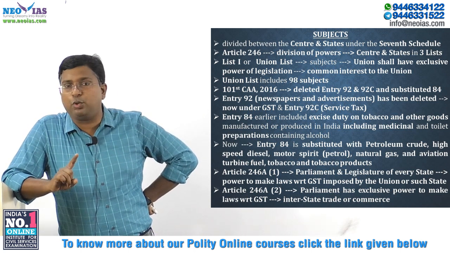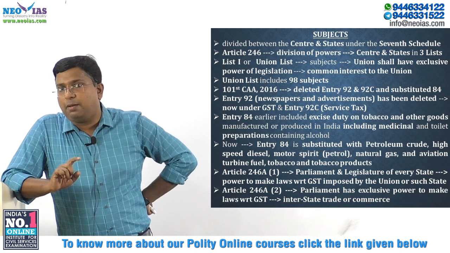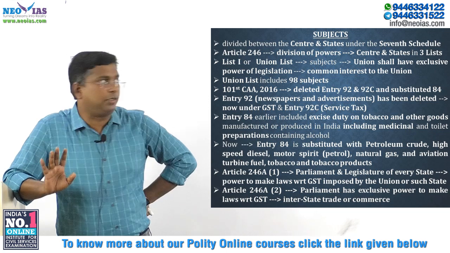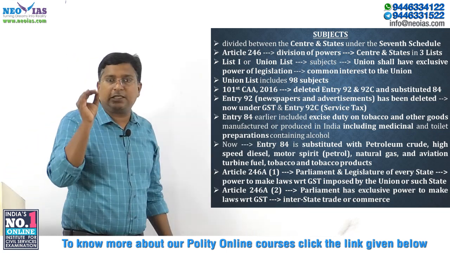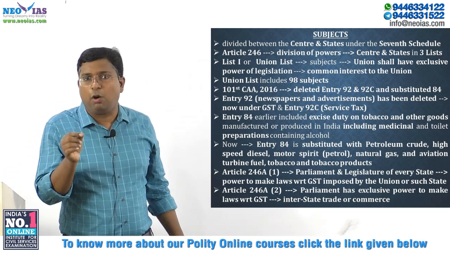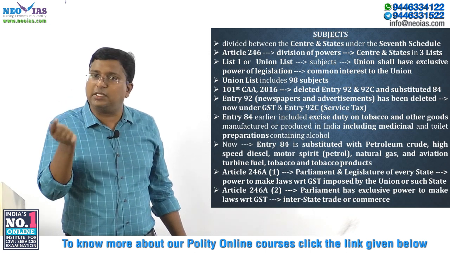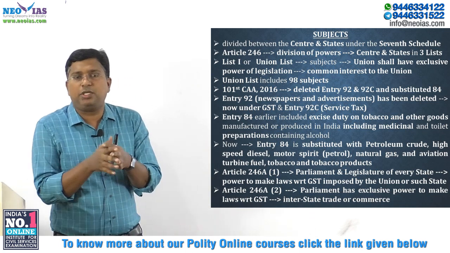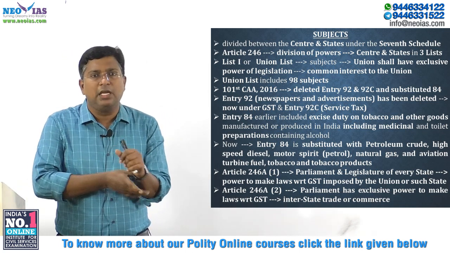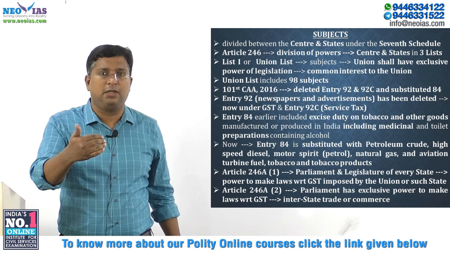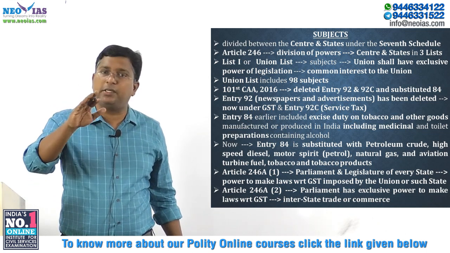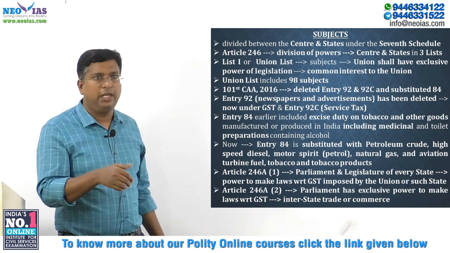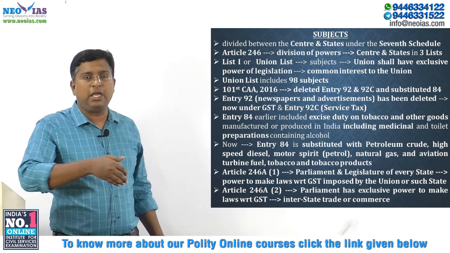One interesting point about the union list is that for any items in the union list, only the parliament can make laws. So parliament has the exclusive power to make laws or to legislate on the subjects mentioned in the union list. When the constitution came into existence, there were only 97 subjects. But later, through some amendments, it was increased to 100. But recently, when GST was introduced in 2016, through the 101st